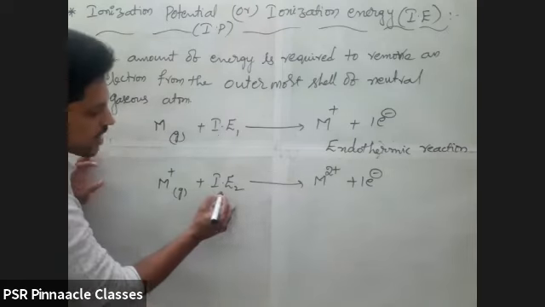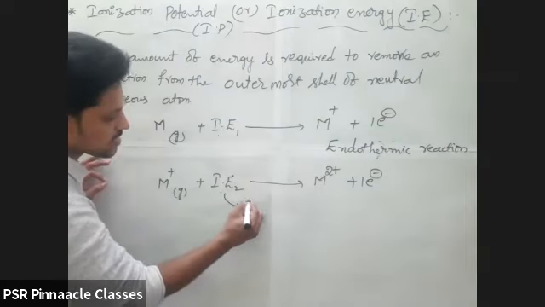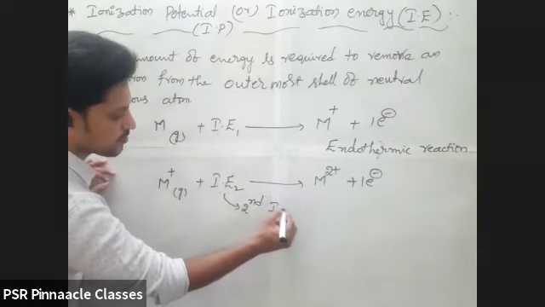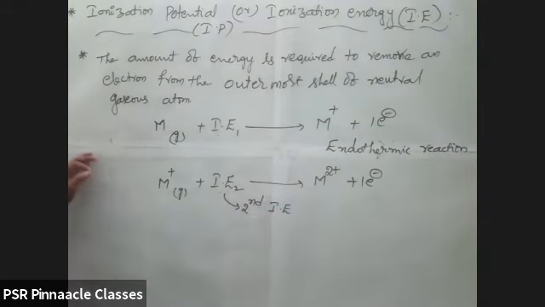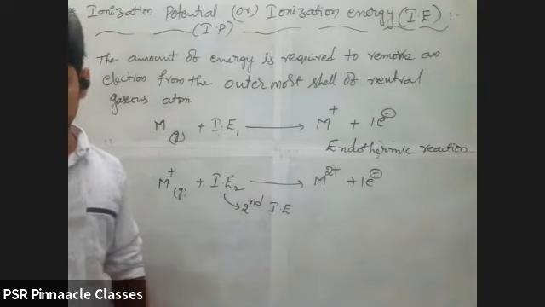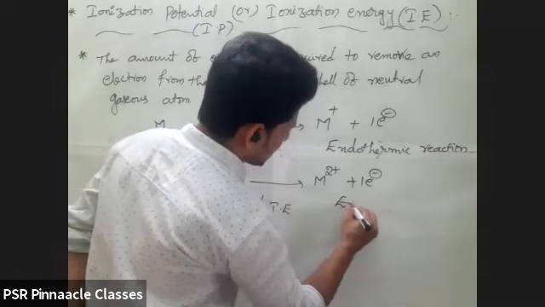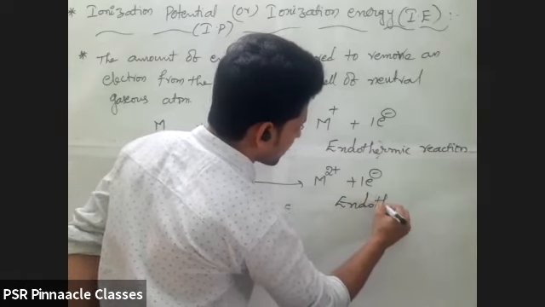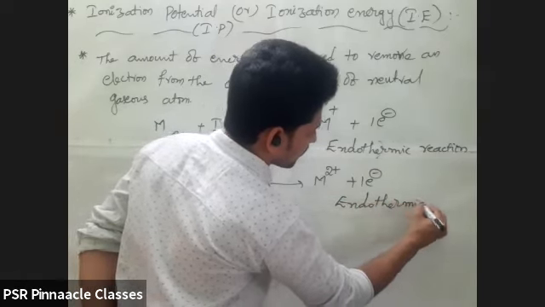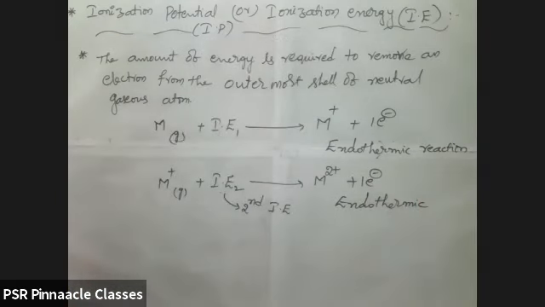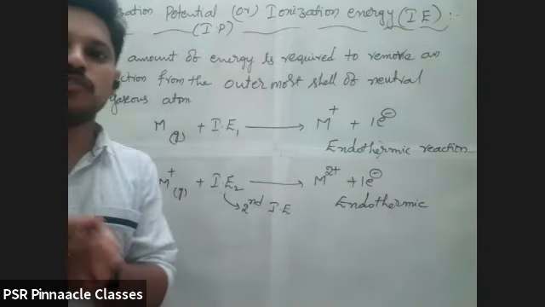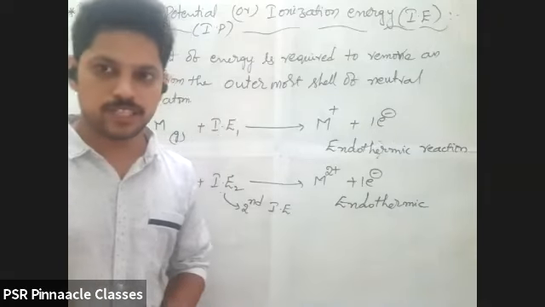Now here, what is the energy we used? That is what we call the second ionization energy. To remove a second electron we used some energy, that is the second ionization energy. Right? Now, is this second ionization energy endothermic or exothermic? Endothermic, always. It is always gaining energy. If it loses a third electron, that is also endothermic, because whenever you are removing an electron, you have to give some energy to it.